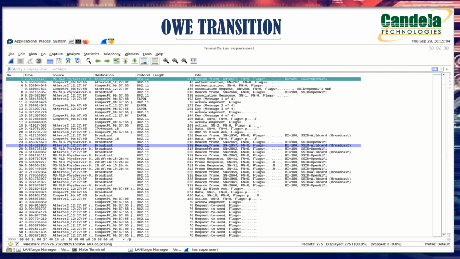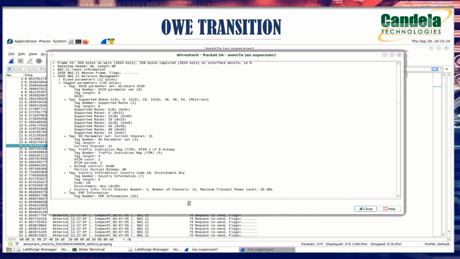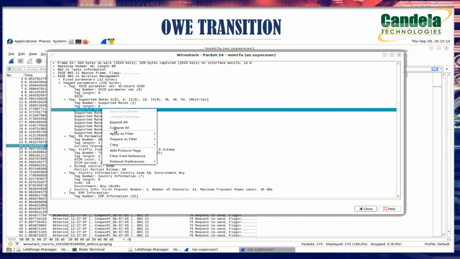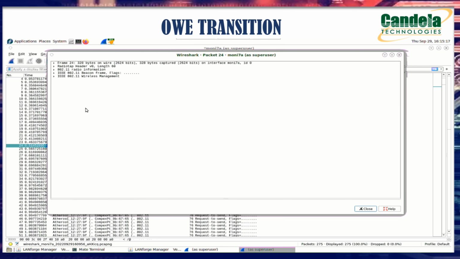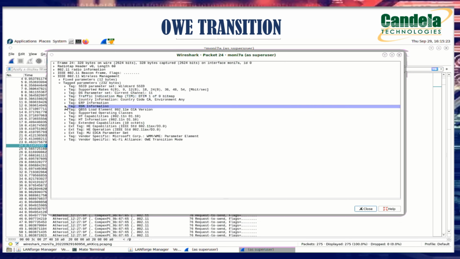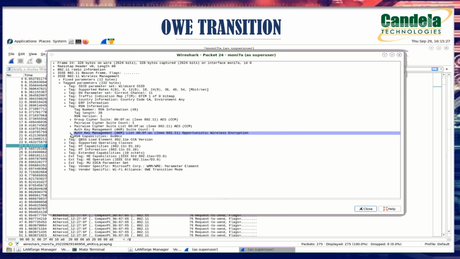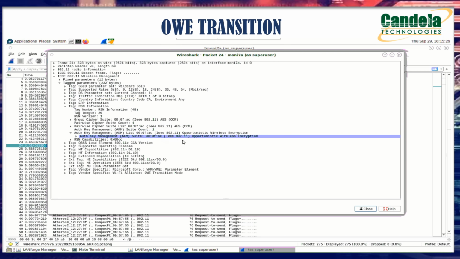Now click on a beacon frame. We can see the same thing, but here we can see something: under the tagged parameters, under the SSID parameter set, we can't see any information related to the SSID that we connected to.